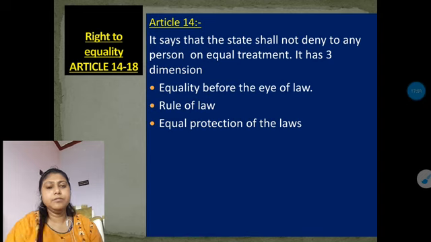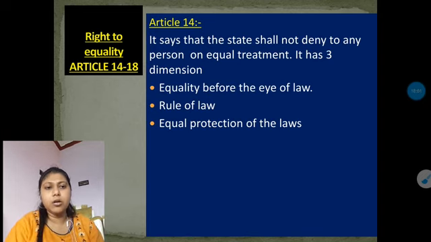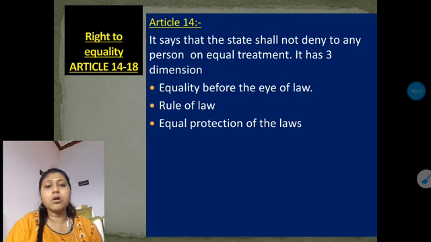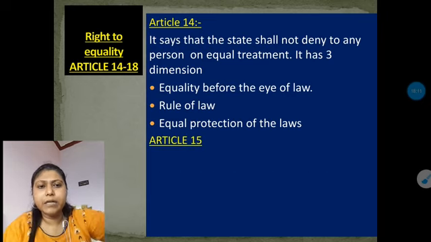person of our society. So Article 14 is talking about equality before the law, equal protection of law and rule of law. So it all talks about equality. Now come to Article 15. Now what is Article 15?